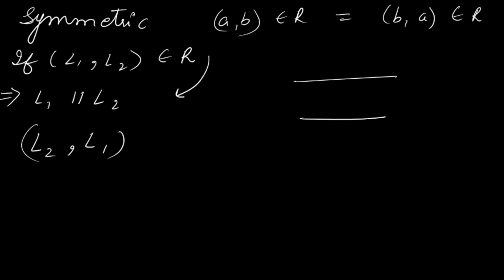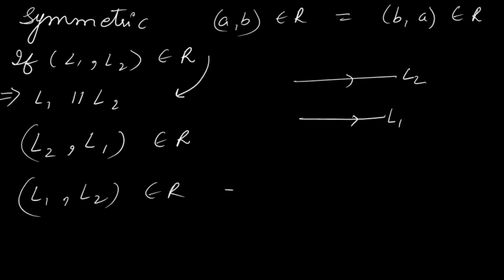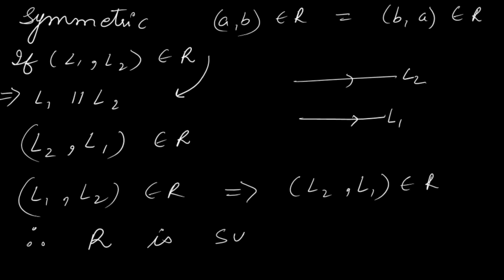If one line is parallel to another, it will always be parallel, even if I change their places. So (L2, L1) also belongs to R. So (L1, L2) belongs to R implies (L2, L1) also belongs to R. Therefore, relation R is symmetric.